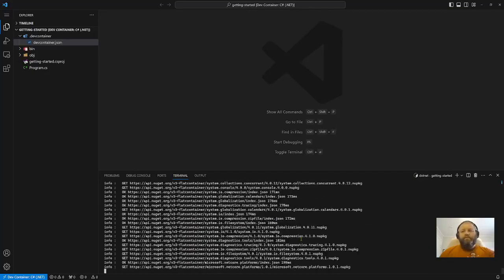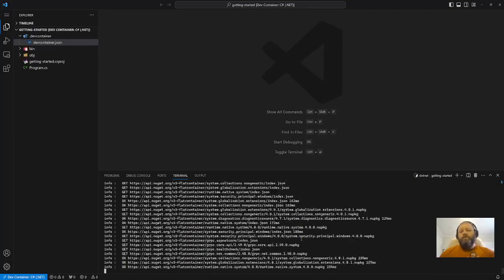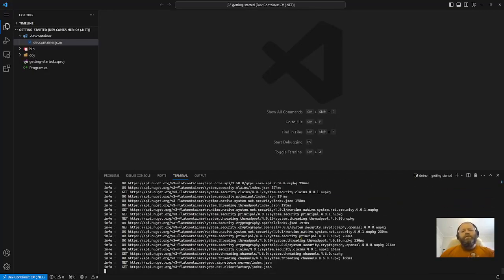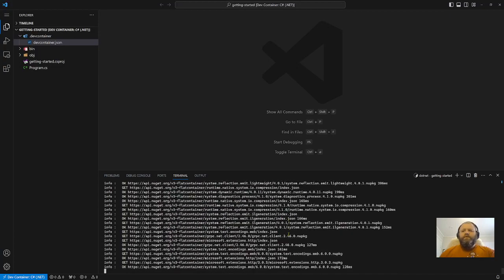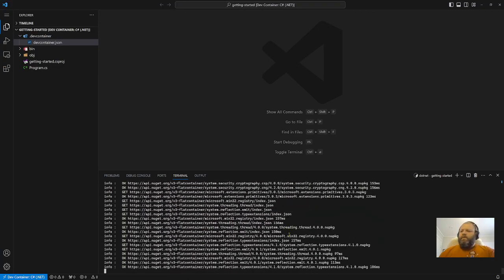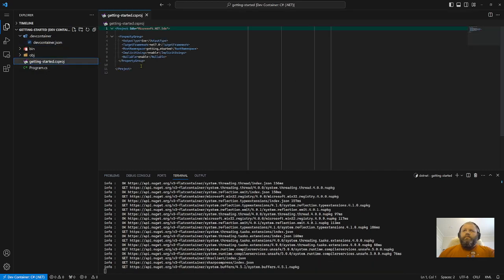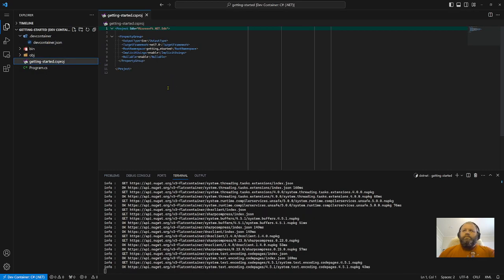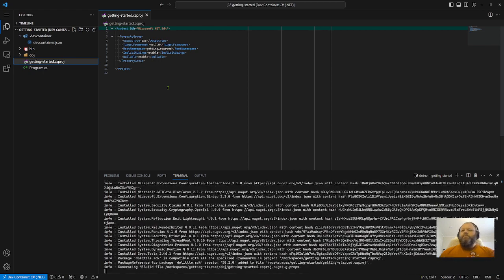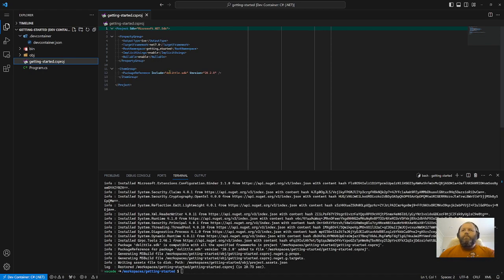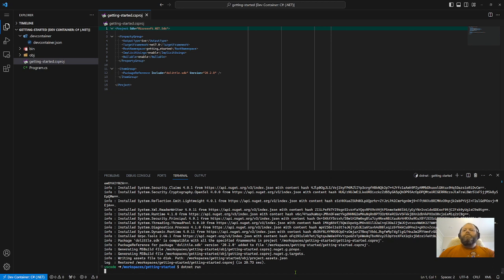Since this is a totally clean dev container, which means totally clean machine, it needs to do some housekeeping first. But you should see it added here in the project file shortly. And there we go. The Dolittle SDK is now added. I can still run my application. That hasn't changed at all.